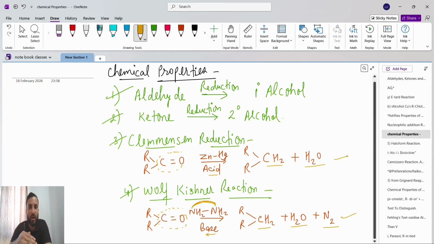Both reactants are the same, C=O connected with R and R. Clemmensen goes in the presence of acid with Zn-Hg, and Wolff-Kishner goes in the presence of base with NH2NH2. The final product is CH2 connected with R and R plus H2O. Below also CH2 connected with R and R plus H2O, and since we have two nitrogens, we get N2. That's it.